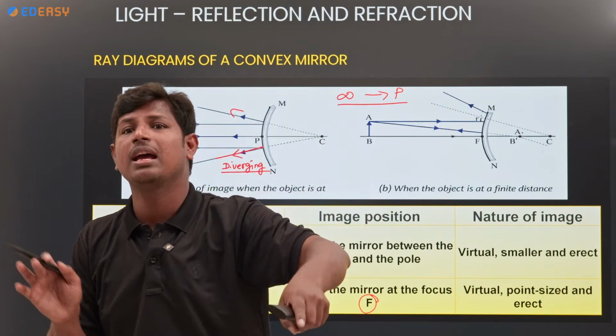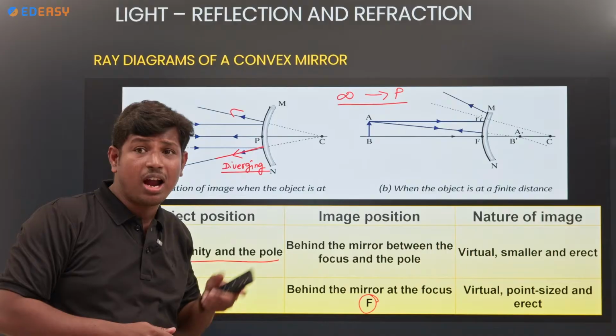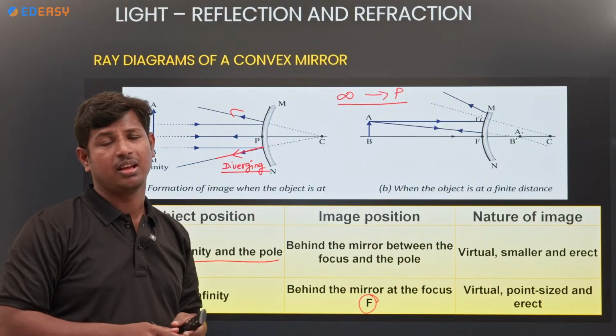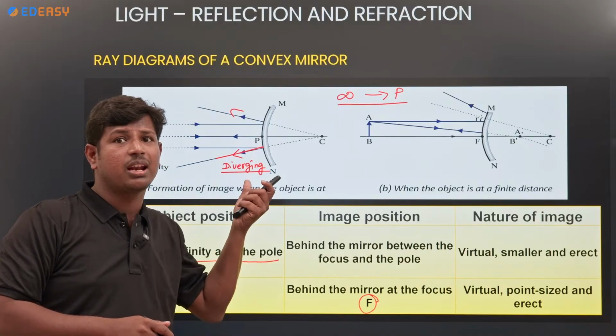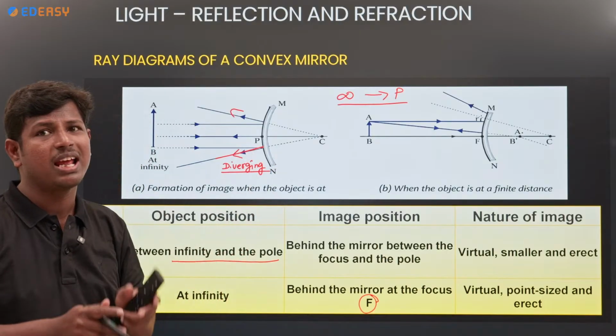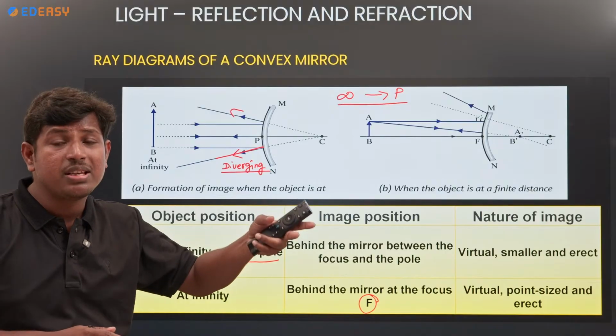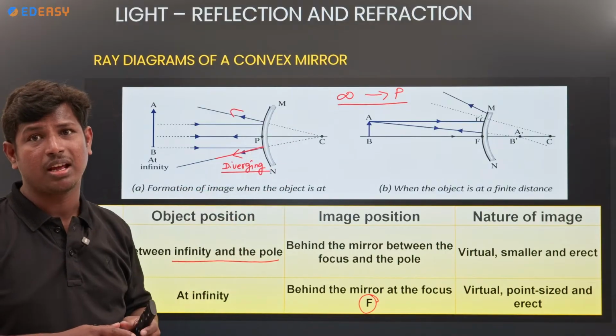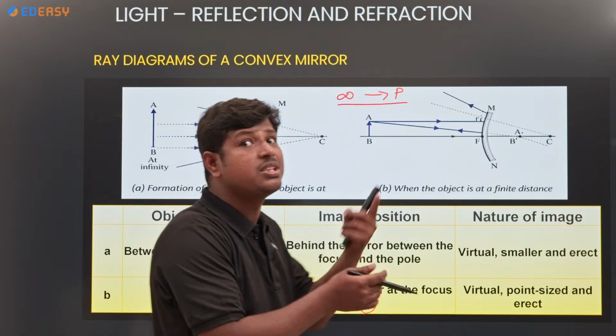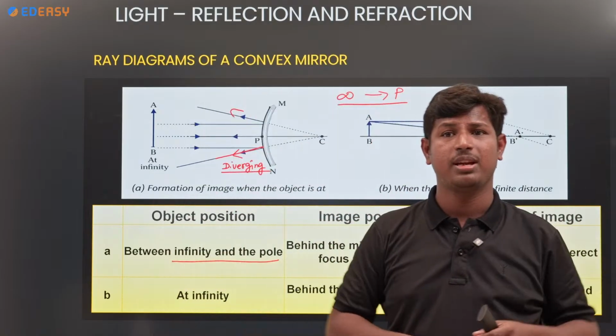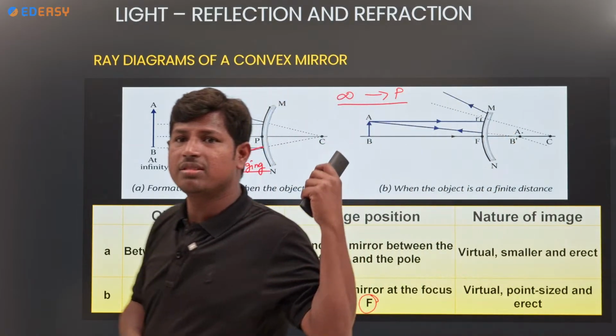And coming to that, nature of the image. What nature does it have? Which mirror is it? Convex mirror. What is the another name of the convex mirror? Diverging mirror. Diverging mirror means the light rays appear to meet at a point. If light rays appear to meet, which image will you get? Virtual image.